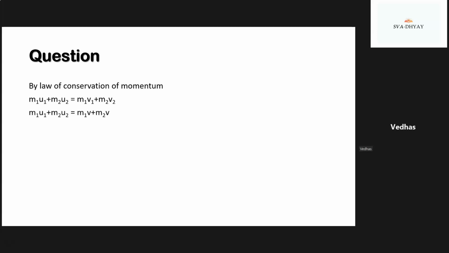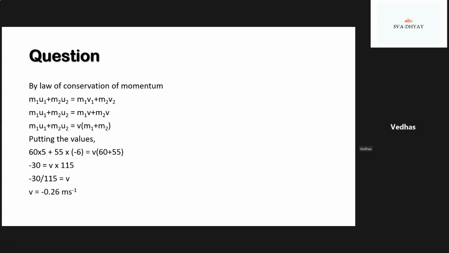Now after both players get entangled, they will move with a common velocity. So we can write m1 u1 plus m2 u2 equals m1 v plus m2 v. By taking v common, we can write m1 u1 plus m2 u2 equals v times m1 plus m2. Putting the respective values, 60 multiplied by 5 plus 55 into minus 6 equals v in bracket 60 plus 55. So we get the final answer v equals minus 0.26 meter per second. So it's the common velocity of both the players.